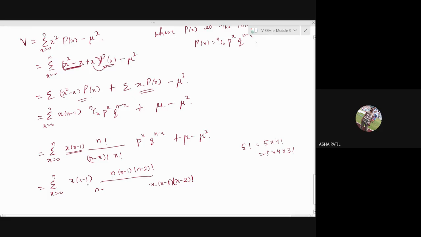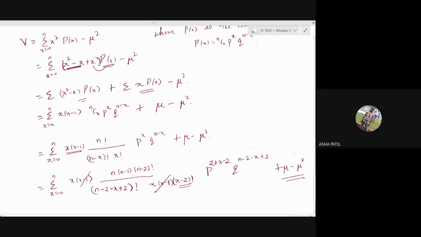What happens is x and x minus 1 cancel. Here we are getting it in terms of minus 2. In the previous derivation, we had got it in terms of minus 1. So what should we add and subtract here? Plus 2 minus 2. Yes, we'll add and subtract 2 for n minus x. Again here, it is p raised to 2 plus x minus 2. Similarly, q raised to n minus 2 minus x plus 2, plus mu minus mu square.